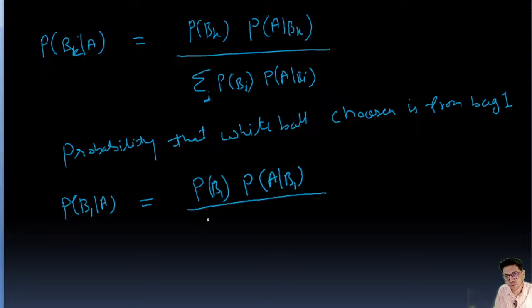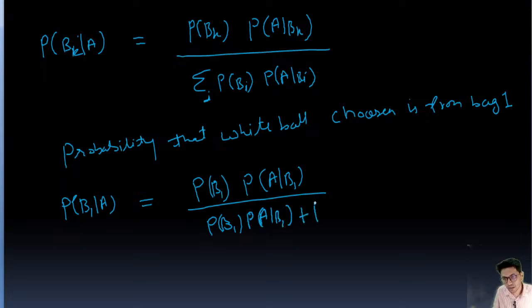Upon, this is going to be P(B1) into P(A|B1), this is sigma, right?